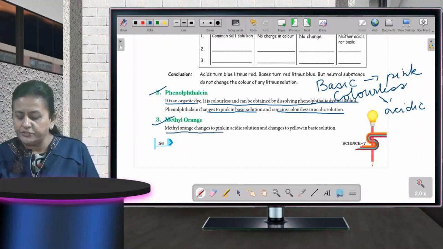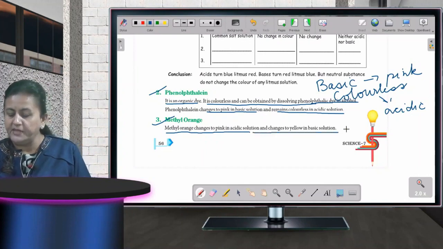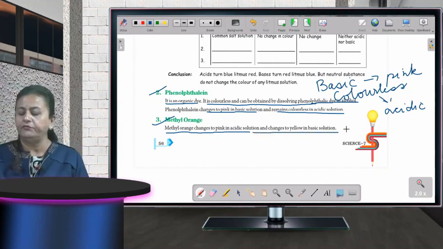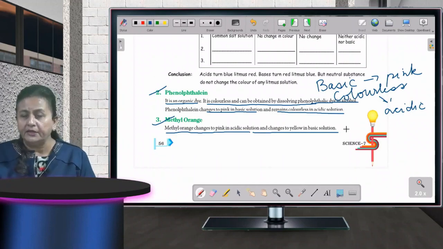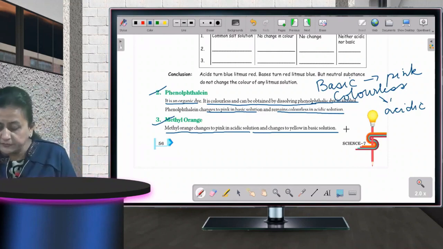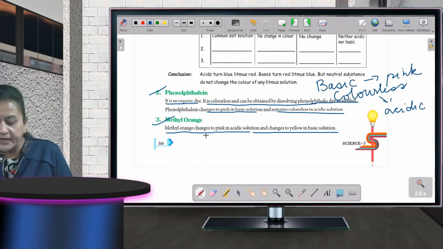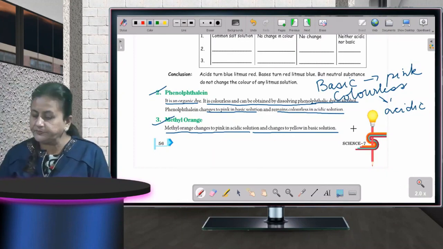Methyl orange changes to pink in acidic solution and changes to yellow in basic solution. What was happening in phenolphthalein? The basic was changing into pink color. Now when we are using methyl orange, what is happening? The acidic changes into pink color and the basic solution changes into yellow color. Fine.